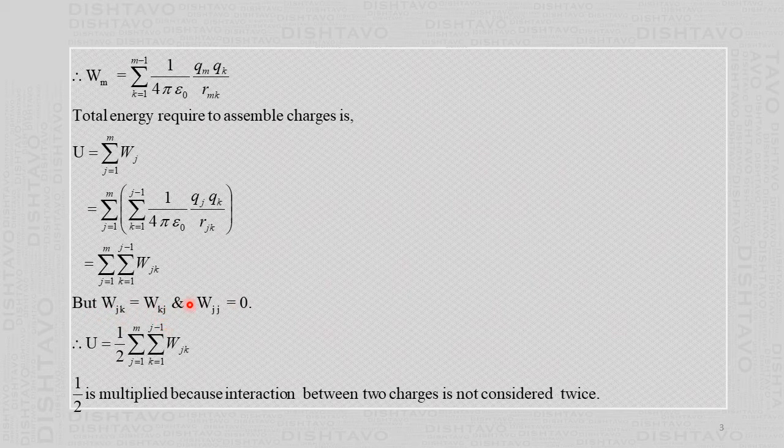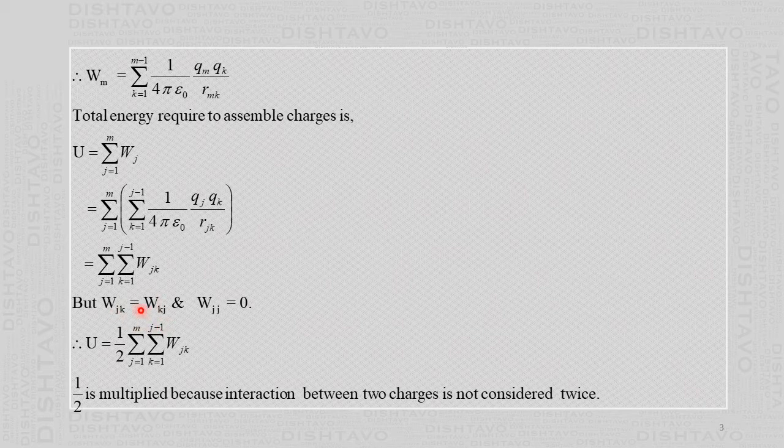See, when you bring the third charge, the work done is W31, W32, and when you bring the second charge, that third charge was not there. So Wjk is equal to Wkj.